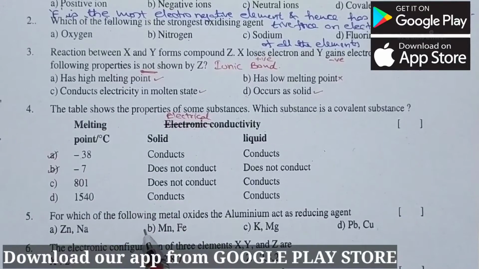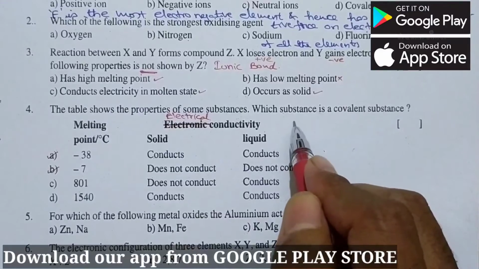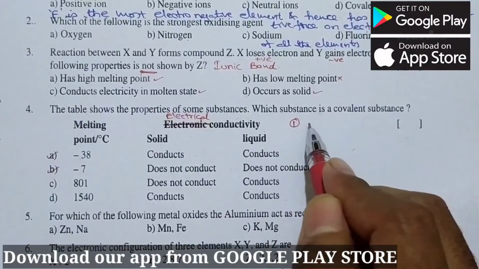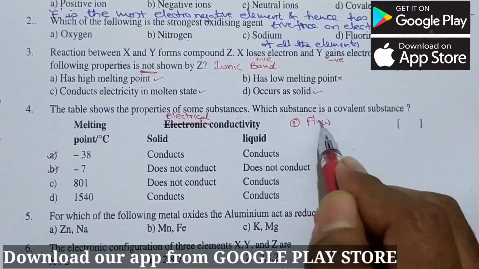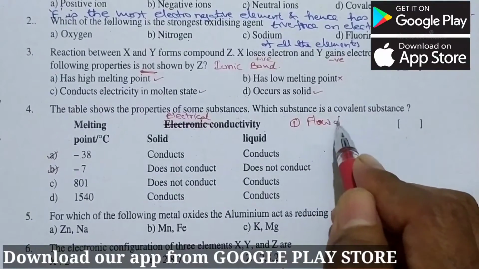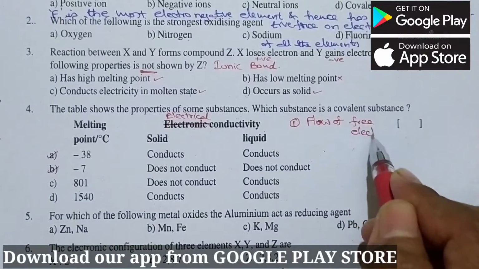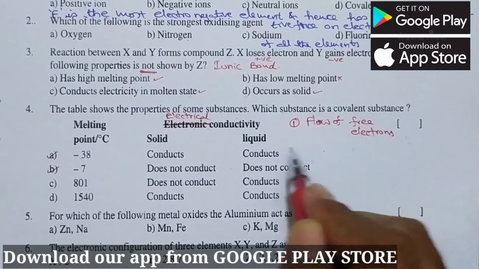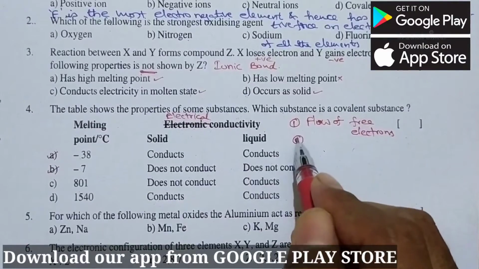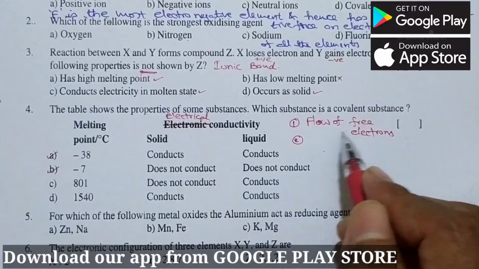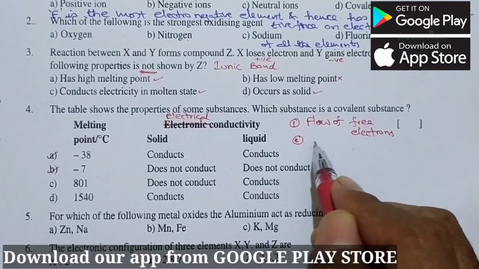Next thing is that electricity, see here electrical conductivity means the first point what we need to understand is electricity is nothing but flow of free electrons. This is the definition of electricity. Now another point what we need to understand is, free electrons are required for electricity transfer.